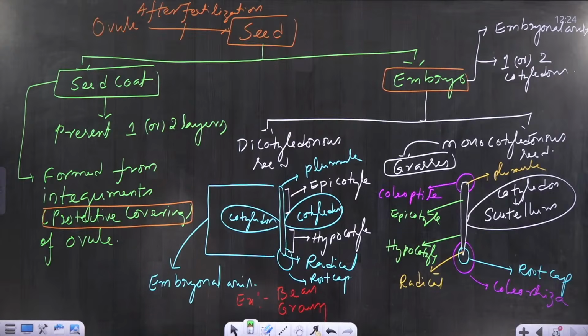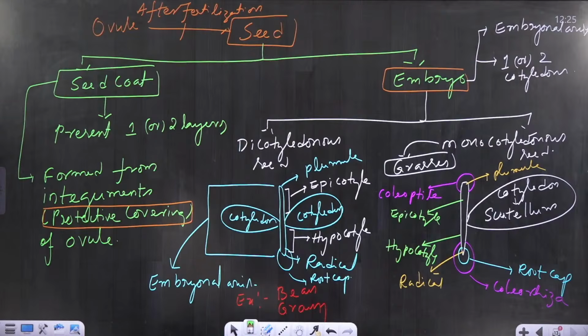So whatever you are eating in a mango is nothing but pericarp. It is the mesocarp. Pericarp is present in three layers in the case of mango. The outer layer is epicarp, the middle layer is mesocarp, and the inner layer is endocarp.